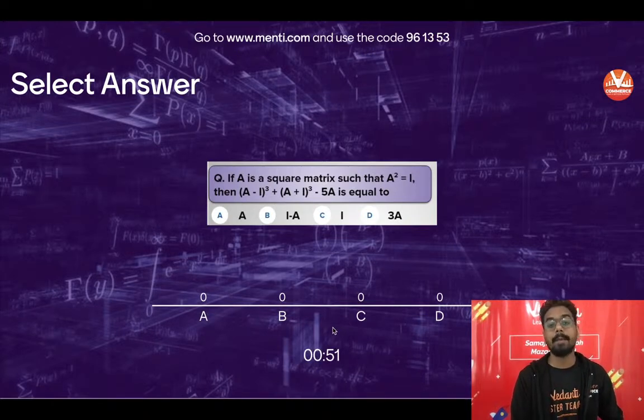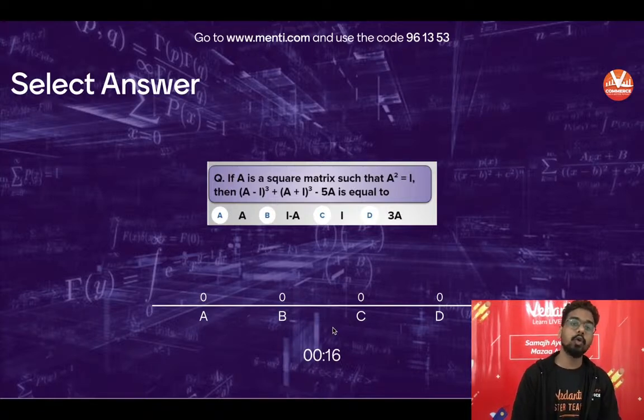आपको पता होना चाहिए व्हाट इज a प्लस बी होल क्यूब, और क्वेश्चन में जो दिया है एज इट इज. 1 person have replied, very good. Last 43 seconds, for 35 seconds. Ajay, those who do not know what is a minus b cube, it's a cube minus b cube minus 3a square b plus 3ab square. I repeat, a minus b whole cube is a cube minus b cube minus 3a square b plus 3ab square. ठीक है, और a क्यूब प्लस b क्यूब में सब कुछ पॉजिटिव होगा, सेम टर्म्स.